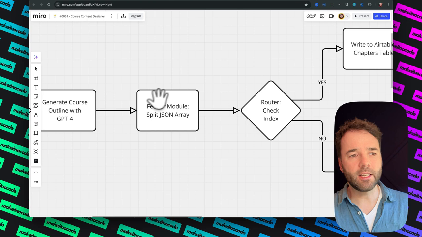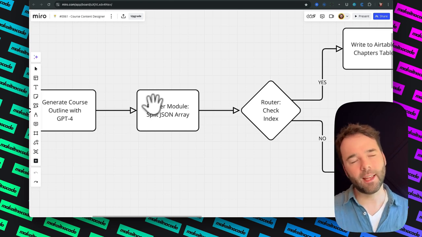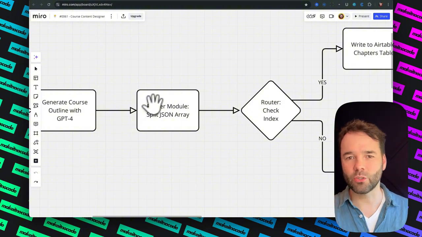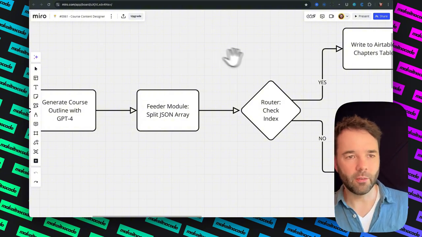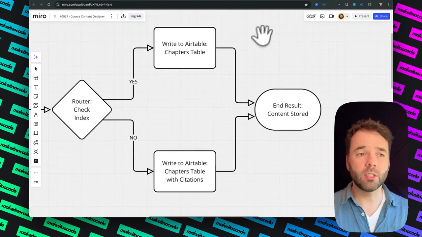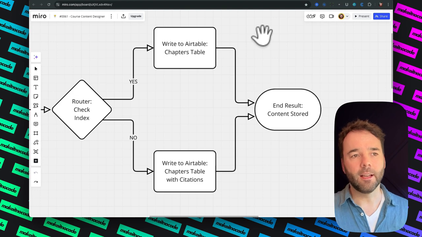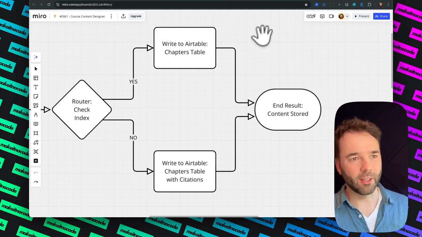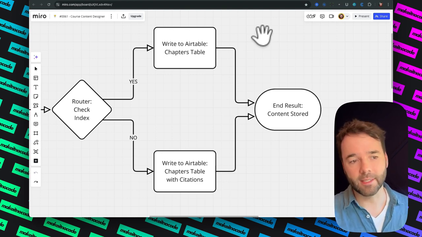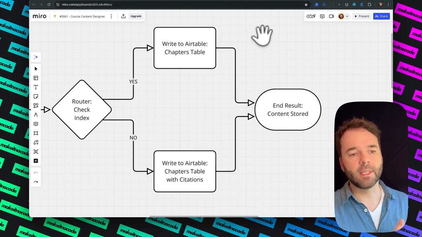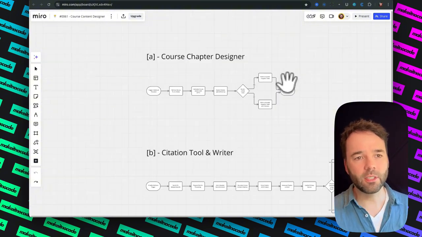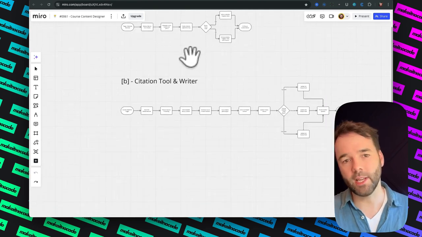Then it's going to turn all of that into a JSON, and a JSON is just loads and loads of code just to make it a little bit more structured at the end of this whole workflow. So we're sending it off to a router, and the router just goes off two ways. And again, it sounds complicated, but trust me, it's not. It writes to Airtable, so it writes the chapter table, and it writes the Airtable chapter tables with the citations, and it will send it all back into Airtable. After it's done all of that, it will trigger part 2.